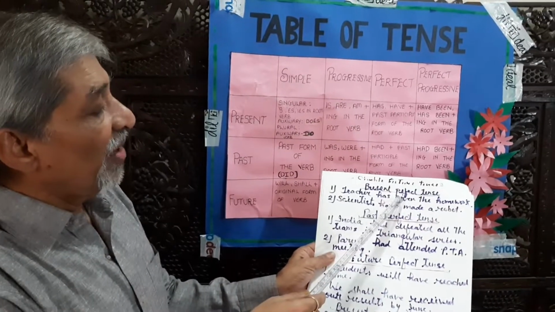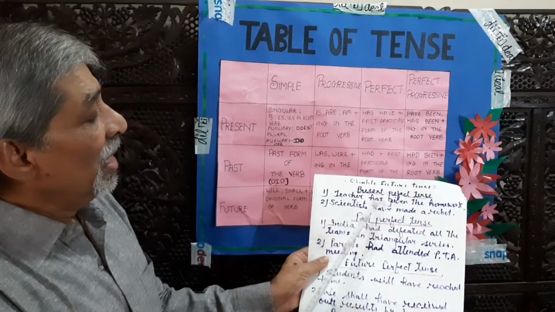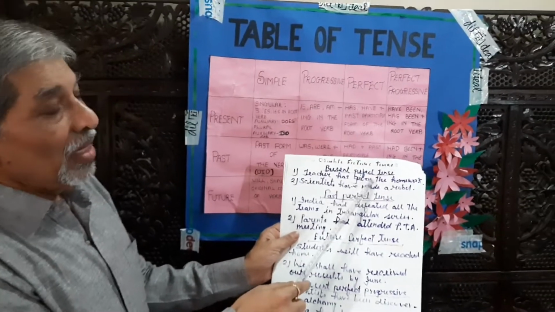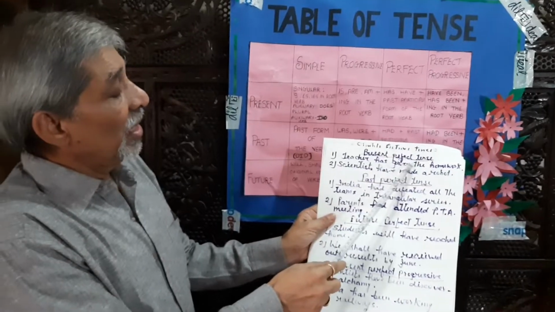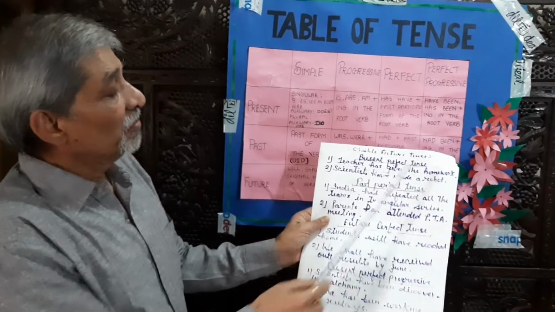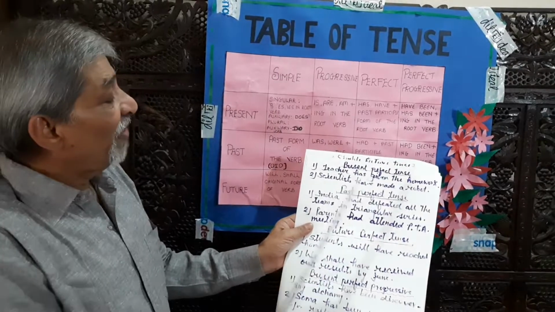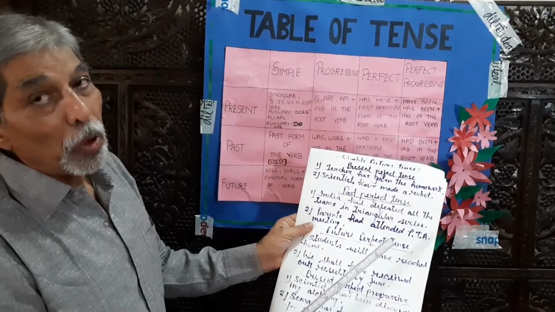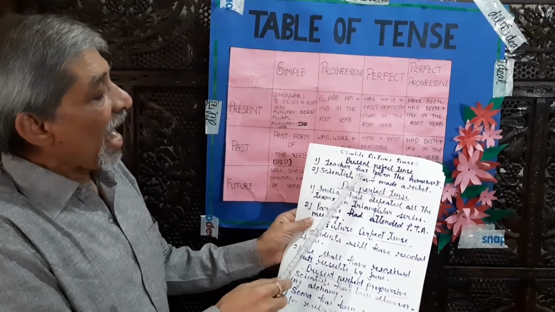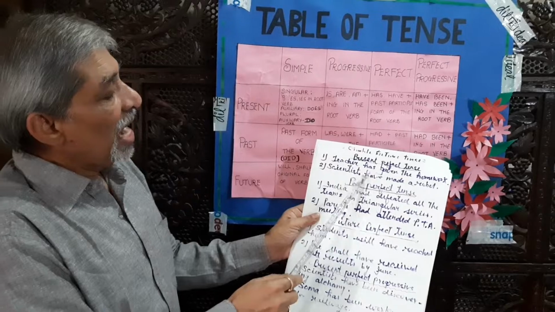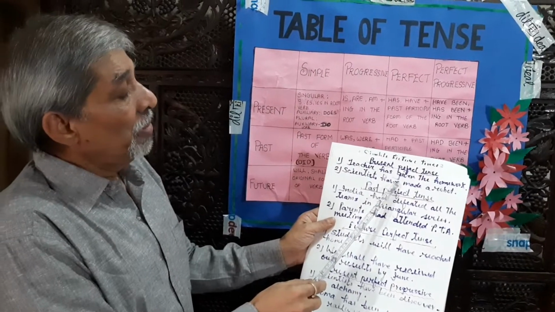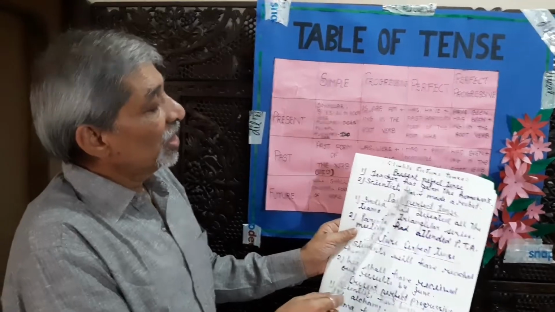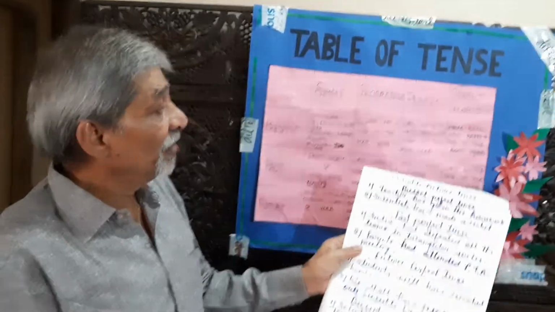Teacher has given the homework. Has, teacher is singular, so has. Given, gave, given. Given is the past participle form. So this sentence belongs to present perfect tense. Scientists have made a robot. Scientists plural, have. Auxiliary verb, made: make, made. This is the past participle form. So this is again present perfect tense.